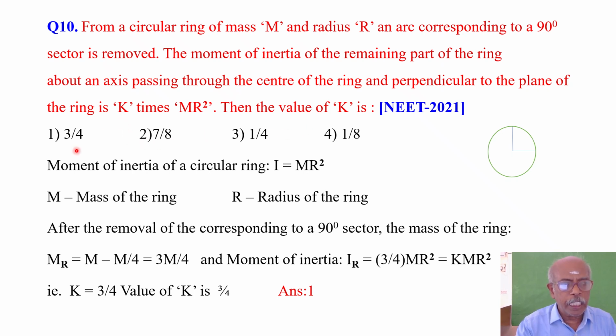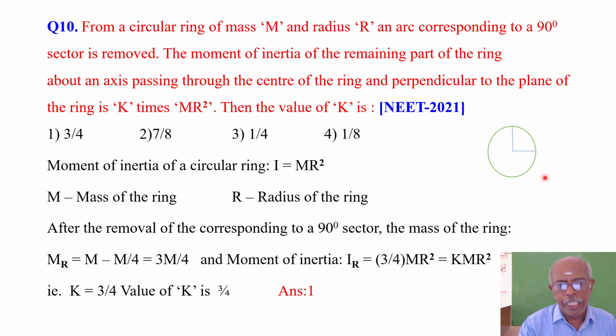The value of k is 3 by 4, 7 by 8, 1 by 4, or 1 by 8. So these are all the four options. This question has been asked in the NEET examination in the year 2021. Normally, you know that the moment of inertia of a circular ring about an axis passing through its center and perpendicular to the plane of the ring is I equal to MR square. M is the mass of the ring, R is the radius of the ring.